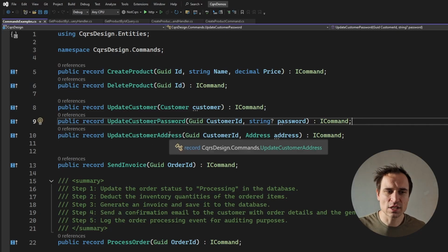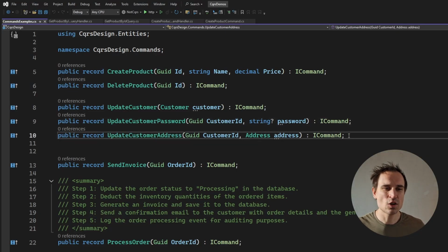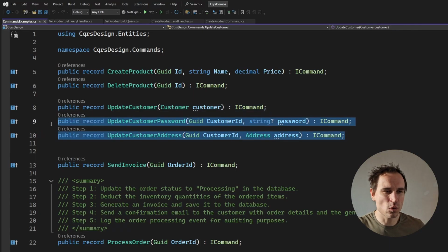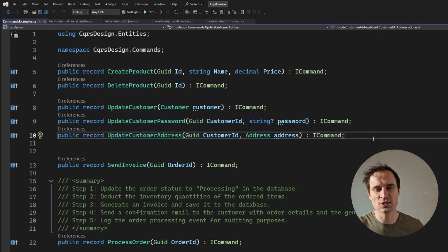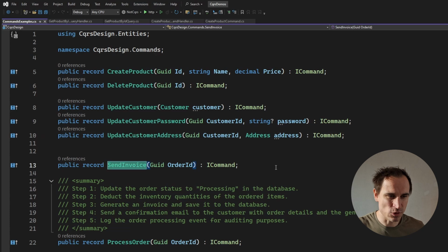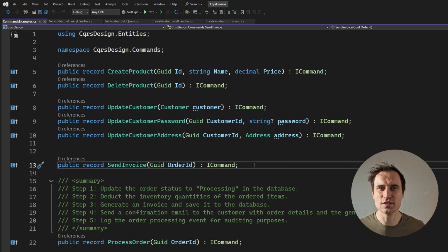And same thing for address. If you update your address, well, we're not just going to replace your address, we're going to keep your old address as well, right, for previous shipments and so on. So we're actually modifying multiple tables at that particular time. Now these two are still quite closely aligned to simple CRUD operations, but it doesn't have to be like that at all. For instance, this one, send invoice, is completely different. Yeah, I probably need to update a couple of things in my database and indicate that this has been sent, but that's not the goal, right?